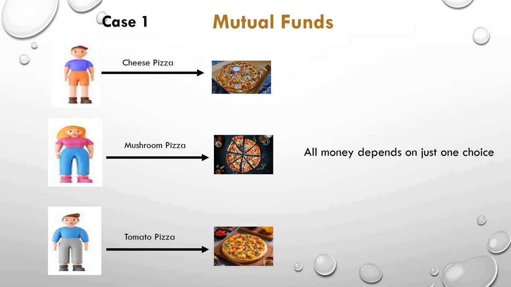So that means all the money they are spending depends on just one choice because they have only 500 rupees and from 500 they can purchase only one pizza. So high risk is there because they don't have a choice. No diversification is there. That means they cannot go to the pizza corner and say that if in one pizza 4 slices or 6 slices are there, don't give me one pizza, only give me 6 slices of different pizzas. No, they cannot say that. So no diversification is there. So high risk is there.